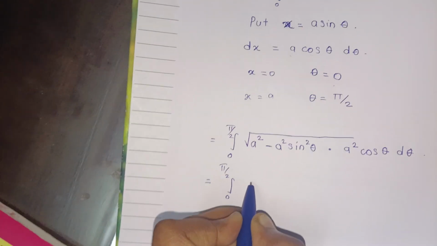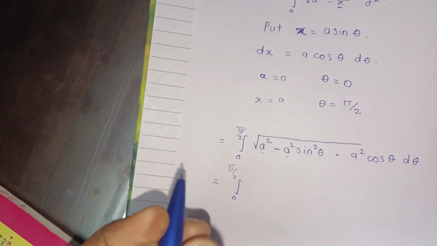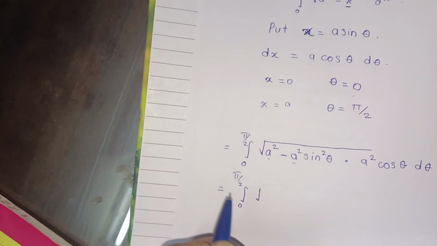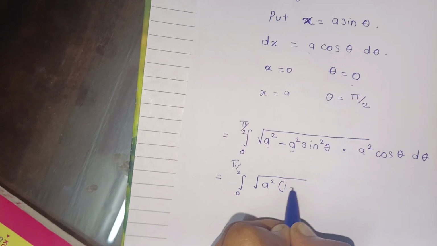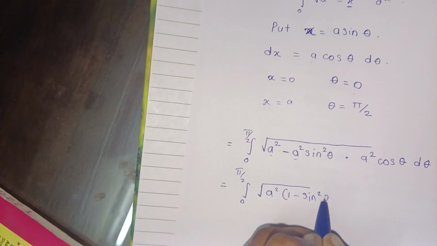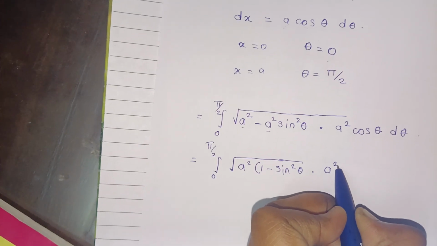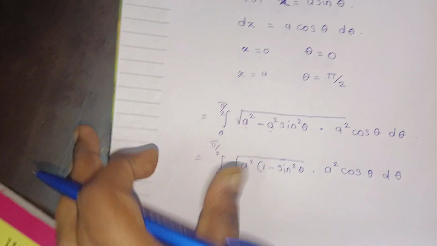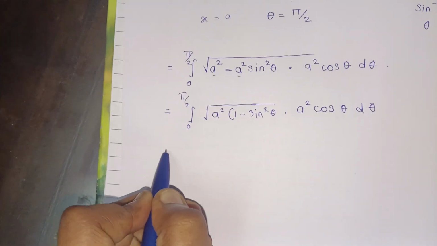Here we can take a square in common. So by simplifying overall, we get under root a square in bracket 1 minus sine square theta into a cos theta d theta.